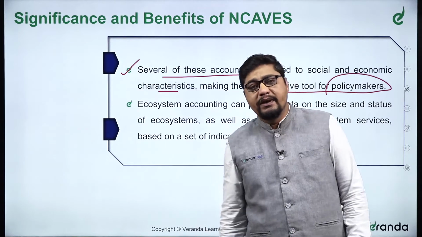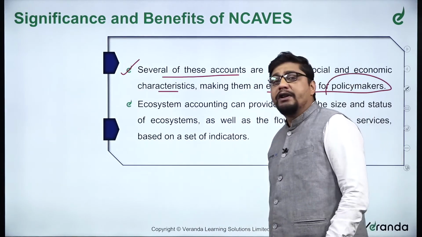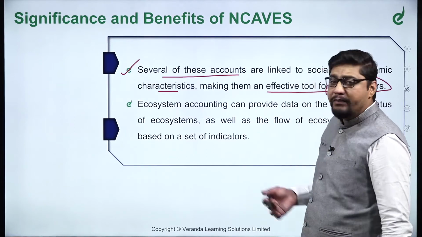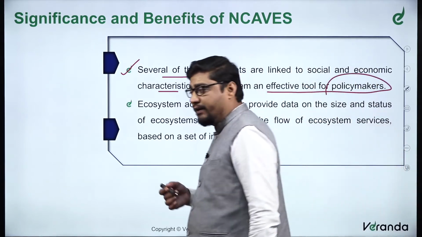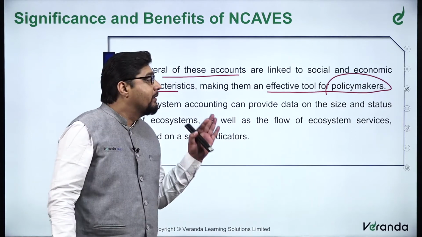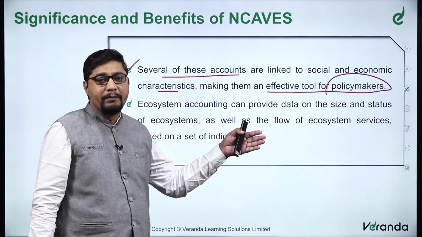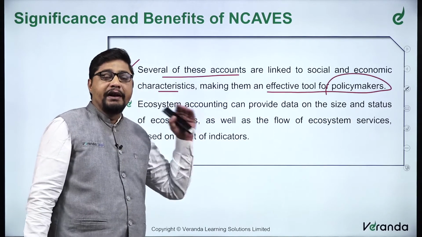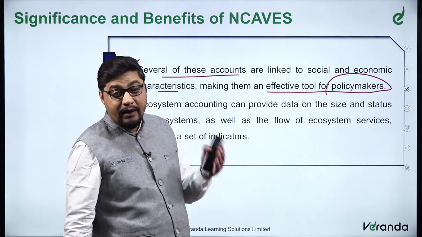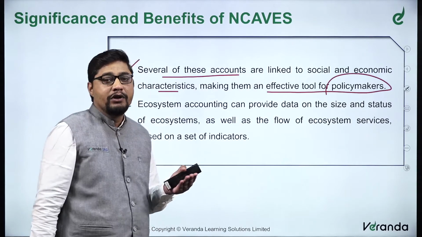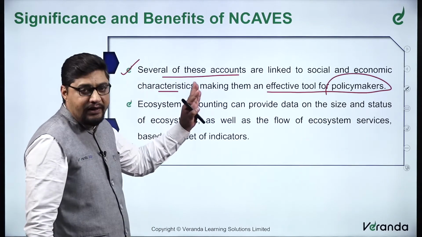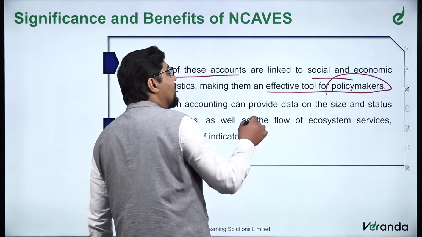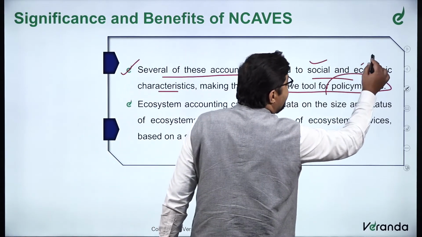Policy makers, whenever they are promoting some industries or certain things, if they have an idea about the environmental or ecosystem aspects, then they will be able to effectively decide what policy should be implemented. This applies in a country like India or in other countries also, and when the environment has become such a significant issue, we need these methods, and it is linked to social and economic characteristics. So it will have social impacts also, and economic impacts also.